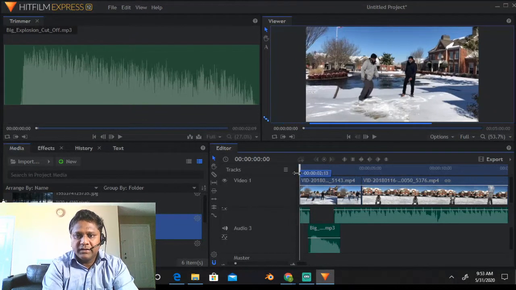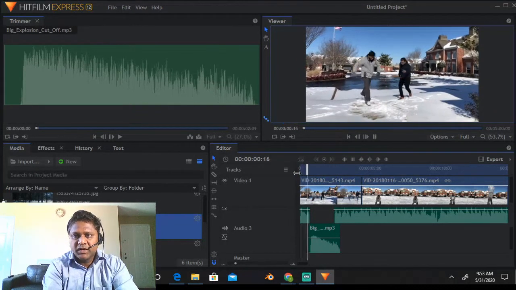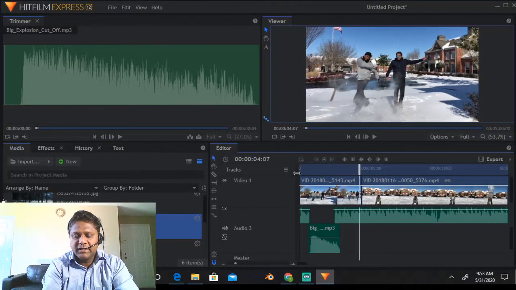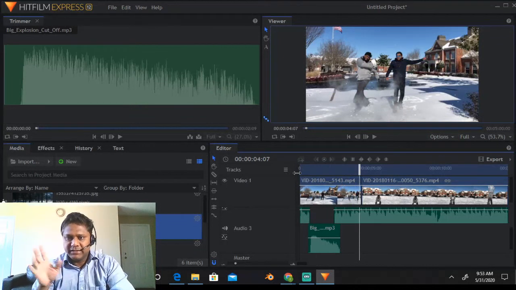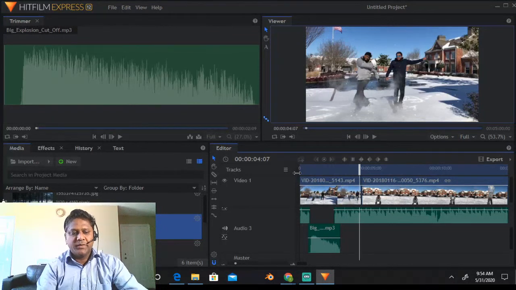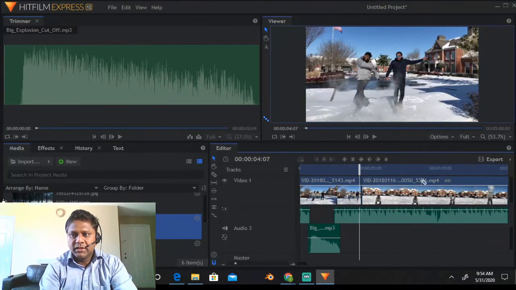Now once I run this, it will play the video, it will play the original first track, sorry, the second track and the third track, and that sound which we have cut is gone now, right? So if that's what you meant by adjusting the cut and adjusting the audio, Rajkumar, I hope I answered your question. This way, you can do the same thing with your video file also.